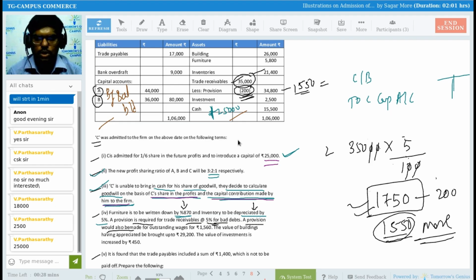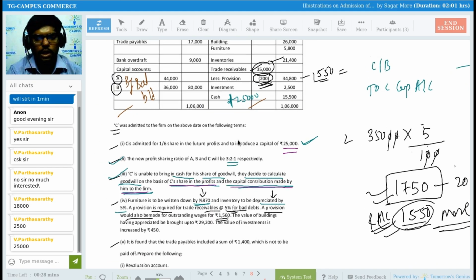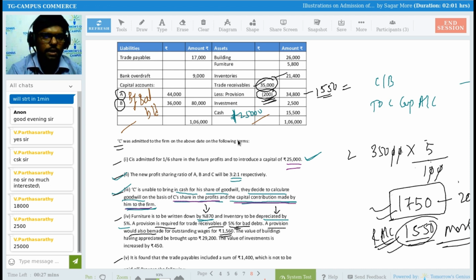And what about the revaluation account? In revaluation account I need to consider this amount only. Revaluation account debit 1550 only. Understood? Then a provision would also be made for outstanding wages of rupees 1560. What is the meaning of outstanding wages? It means we are supposed to pay 1560 rupees as wages, right?